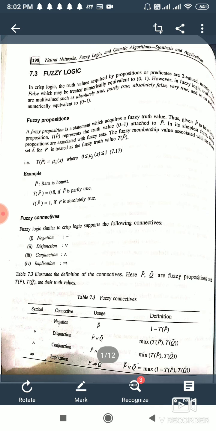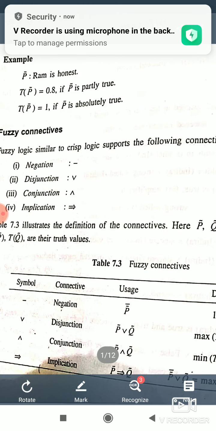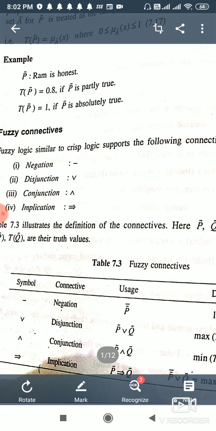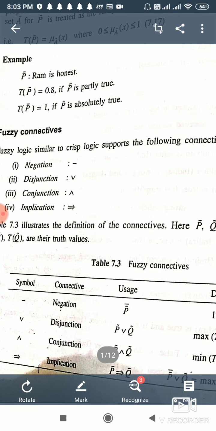Under this table, we have fuzzy connectives. First one is negation, second is disjunction, third one is conjunction, and fourth one is implication. In crisp set theory or crisp logic, we have shown the same with the help of a truth table, because we have only two values, true and false. But here we have to use the preposition with some membership function or truthness value. So either you can take T of P or you can take the mu function. Both have the same value.